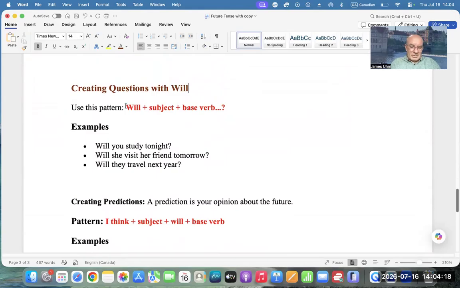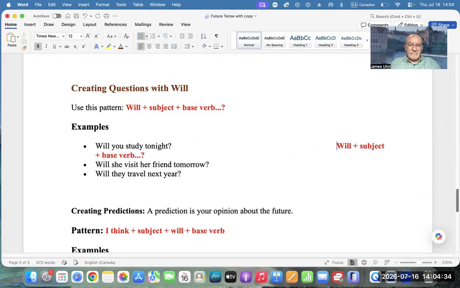So if I copy this, Command C, and use it for the first example, let's go. Okay, will stay red.